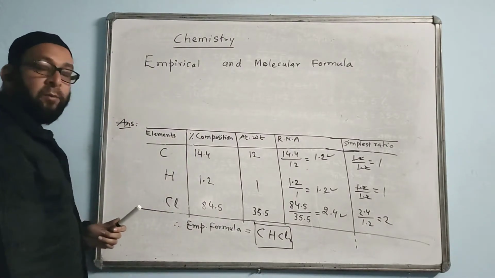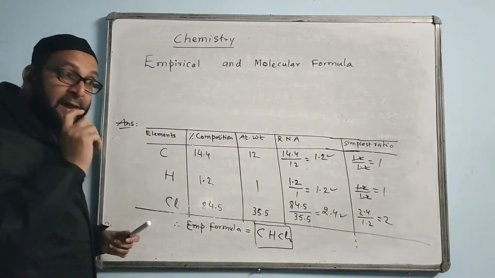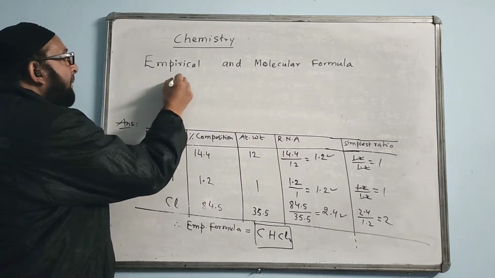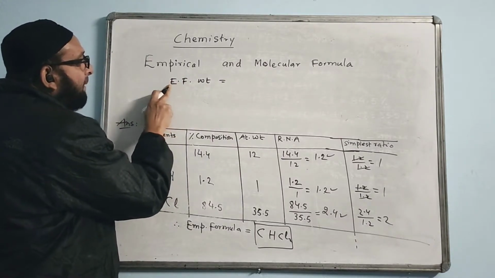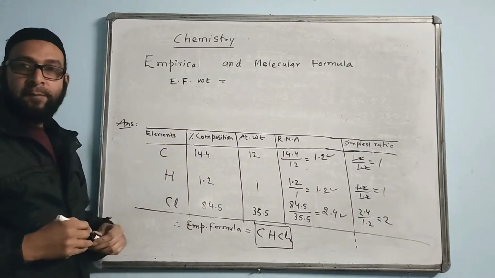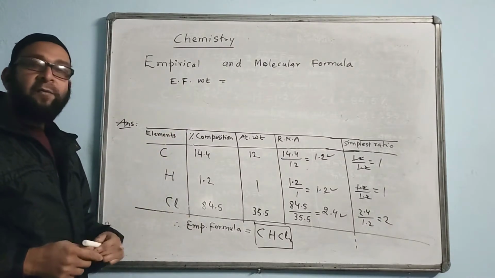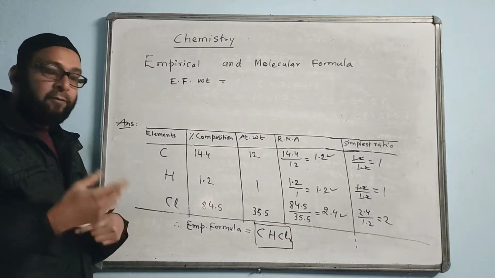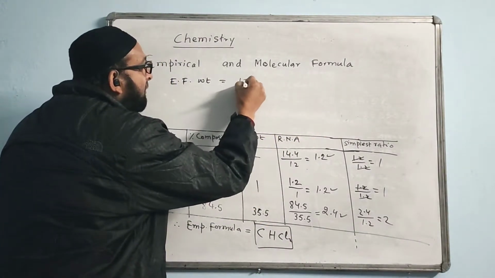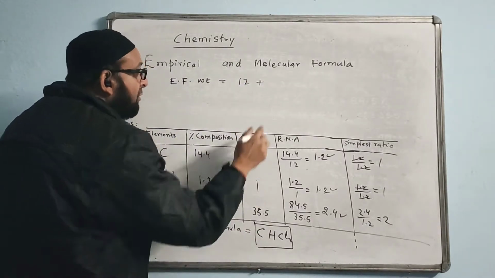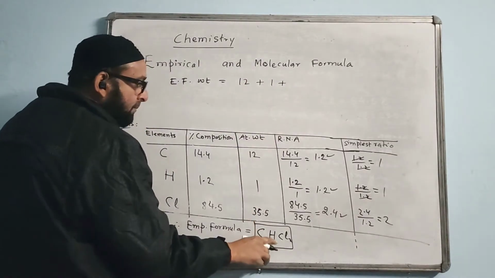Whatever empirical formula we found, we will find the weight of that. Let us write here empirical formula weight, EF weight. EF means the empirical formula's weight. The atomic weight of carbon was given 12, write 12, plus hydrogen is 1, write 1.